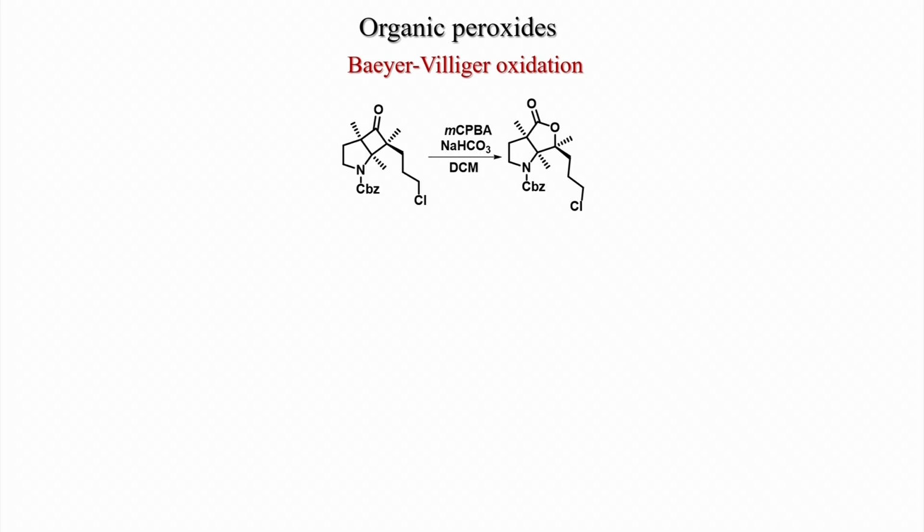This reaction also was applied in different natural product syntheses. Here a complex structure was used where many chiral centers are there, and under this condition, MCPBA, sodium bicarbonate, dichloromethane, you get these products selectively without disturbing any chiral center. So, this lactone is forming and this stereochemistry is retained in the product.